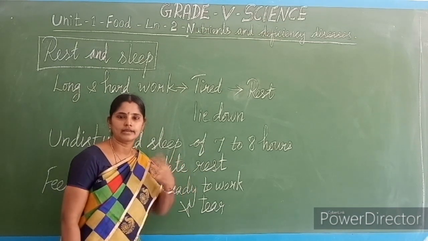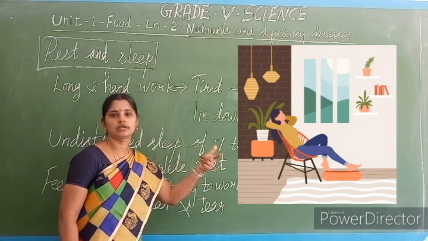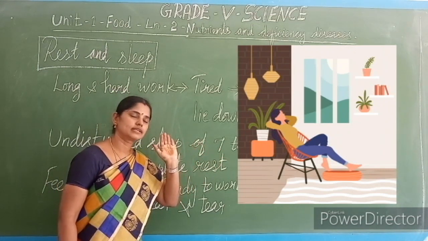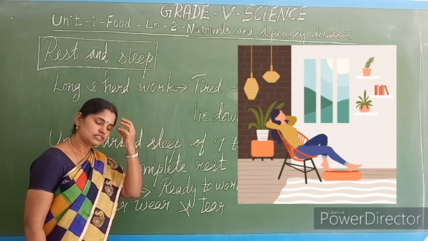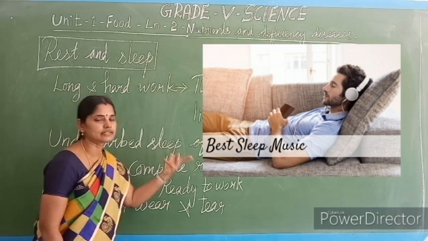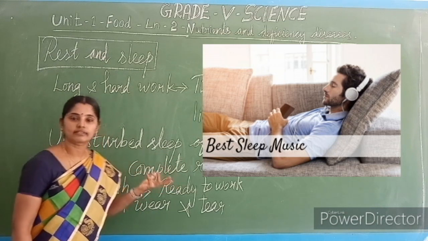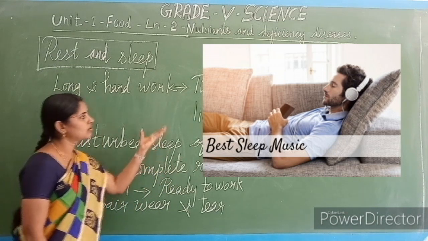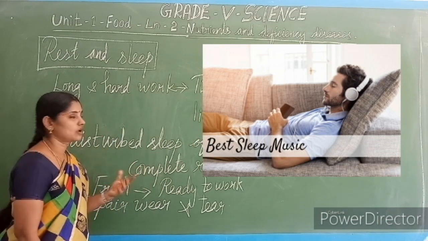We'll simply lie down in the bed or an easy chair, watching television or listening to some mild music, isn't it? So the stressful mind becomes relaxed. While we are listening to light music, our stressful mind gets relaxed. So we are taking rest. That is half sleep, isn't it?